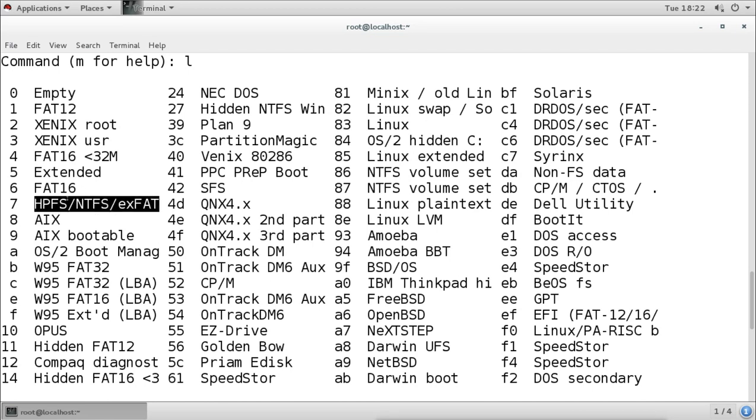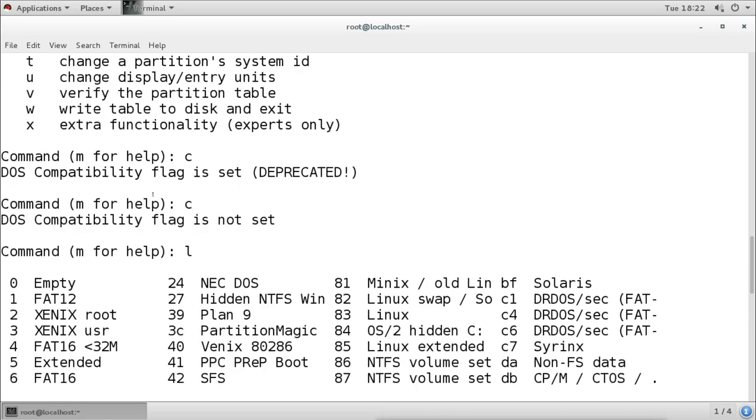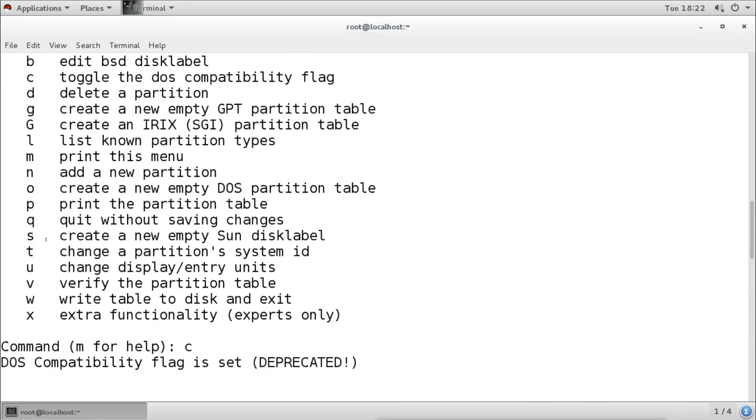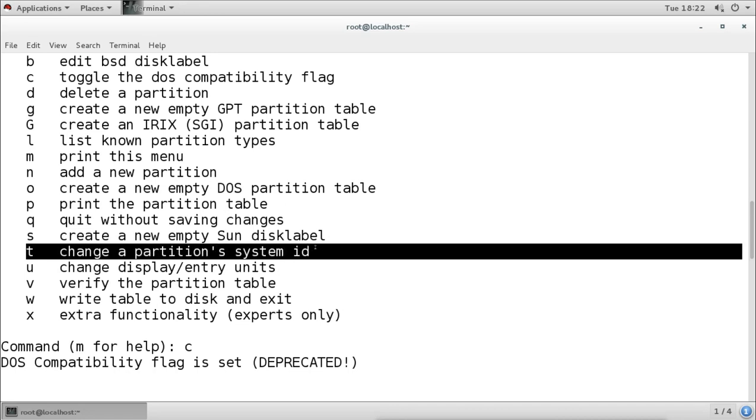What I can do is create the partition, which will be an 83 Linux partition. Then after creating the partition, I will change the system ID to 7, that means the type I want to change to NTFS. So when we create partitions, they all remain 83, that means normal Linux. If we want to change it to any other type, we can change it by using T. Changing the system ID means changing the partition type.